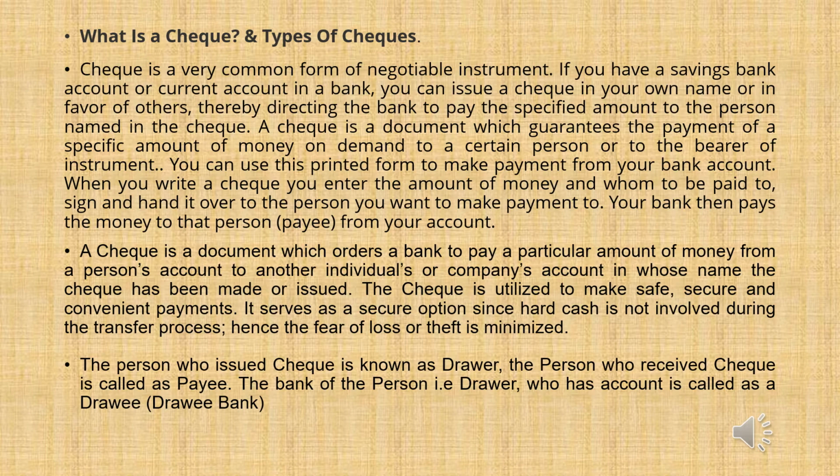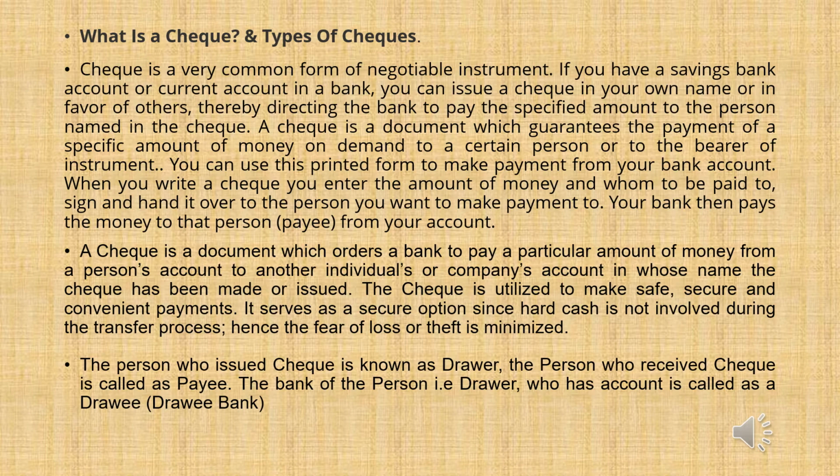Here, cheque means if any person has an account in the bank, then the bank issues a chequebook to that person. If that person wants to give money to anyone, he can issue a cheque, write the amount he intends to give to the other person, put his signature and hand over the cheque. Then the payee goes to the bank and takes the amount by presenting the cheque, and after verification the bank provides the amount to the payee.